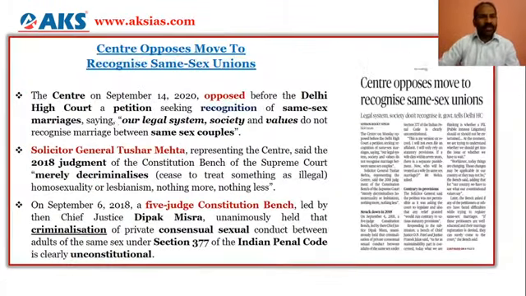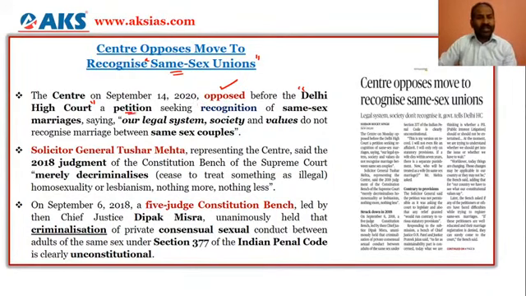And the other news is the centre opposes move to recognize same-sex unions. So the keyword is same-sex unions here. The centre, that is the government of India, has opposed the petition in the Delhi High Court. There is a petition which has been filed in the Delhi High Court for recognition.